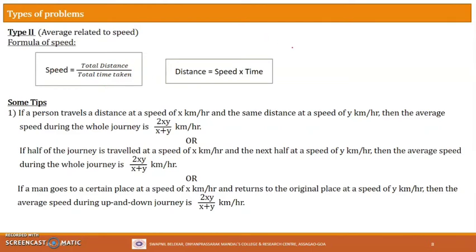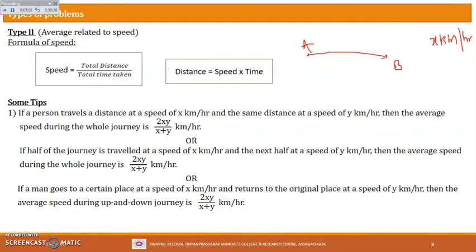Now let me ask you one problem. Suppose there are two points here, point A and point B. Now before I go here, the distance is measured in kilometer, I hope everybody knows that, and time is measured in hours.